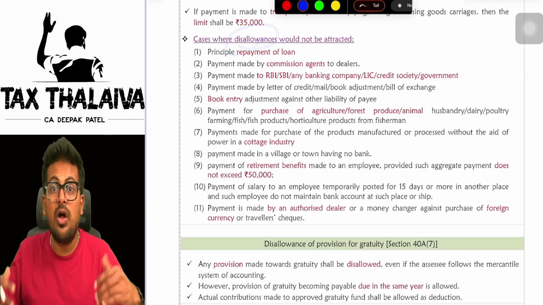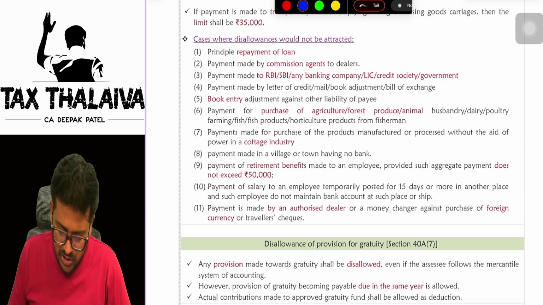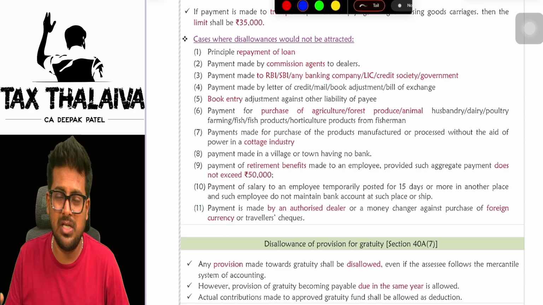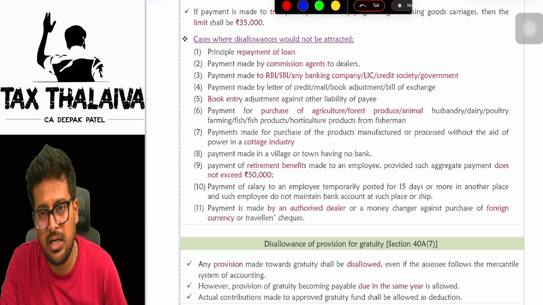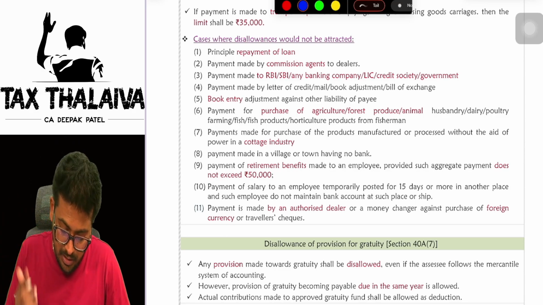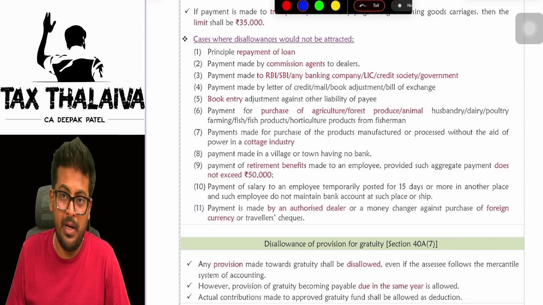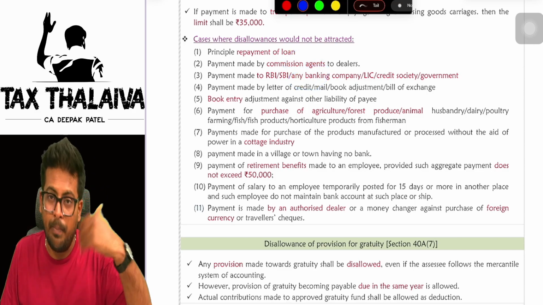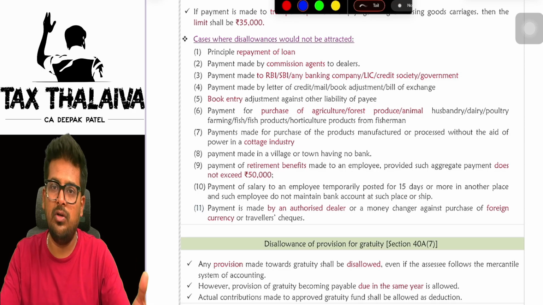Cases where disallowance will not be attracted. Rule 6DD has a few exceptions: there is no bank on that day, or the bank was not working, or you make payment to commission agents, or to the bank itself. Let's say, for example, you went to deposit cash.